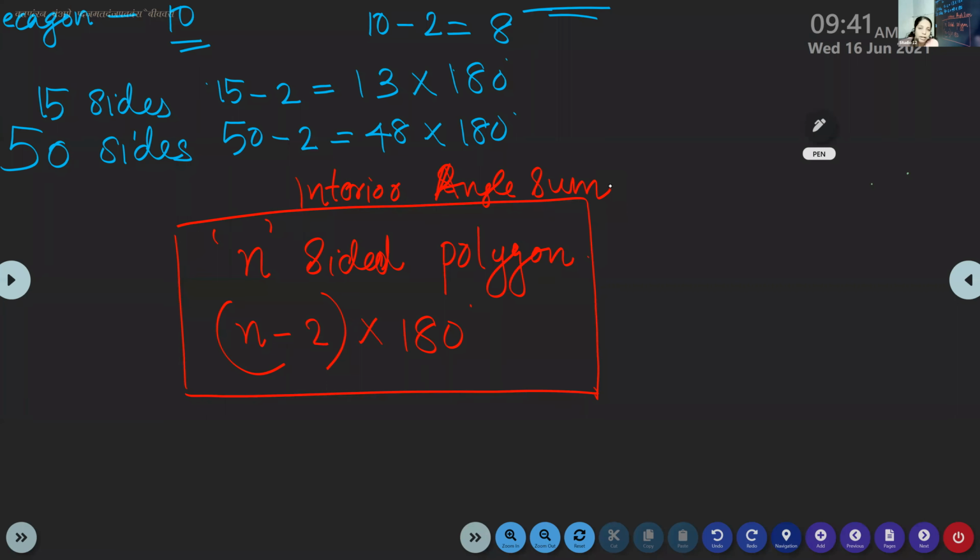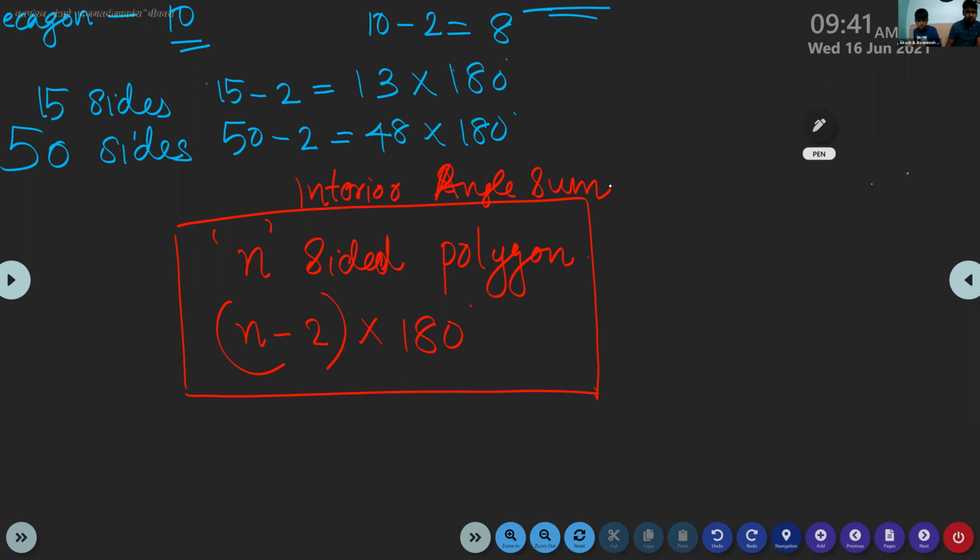If you do not know the name, it will be given as a 10-sided polygon, 20-sided polygon. So what will you do first? You have to subtract 2 first, and with that answer multiply by 180.